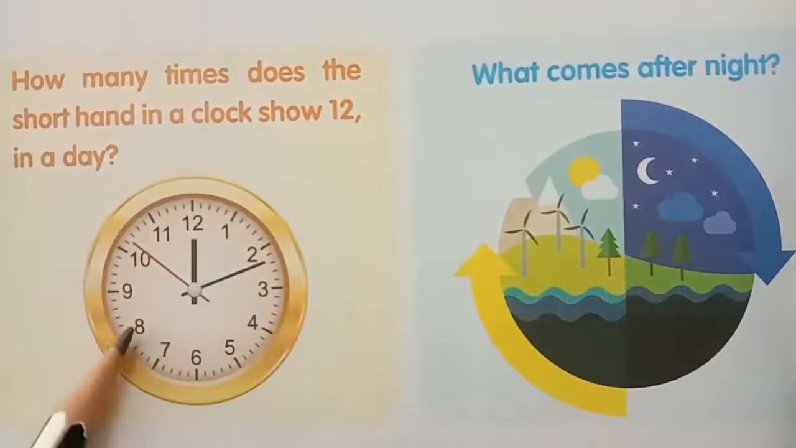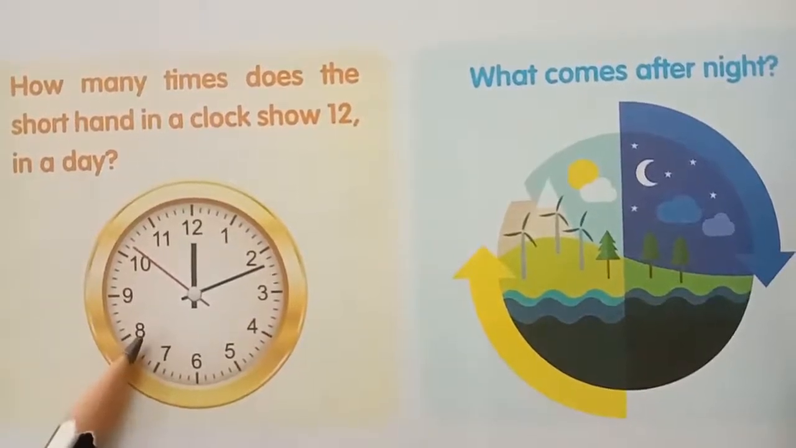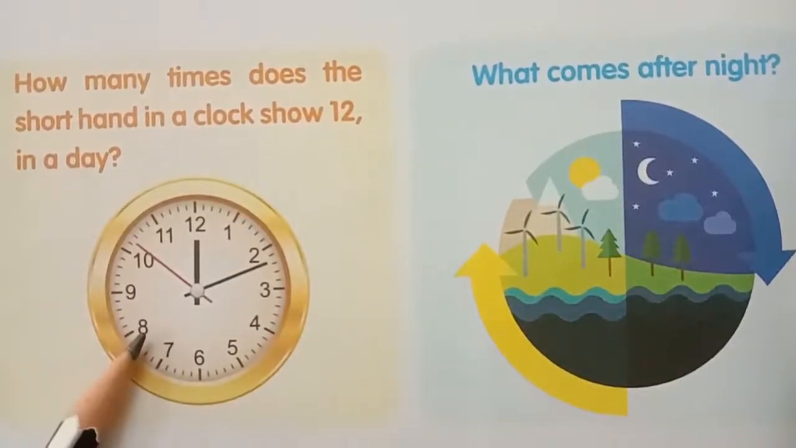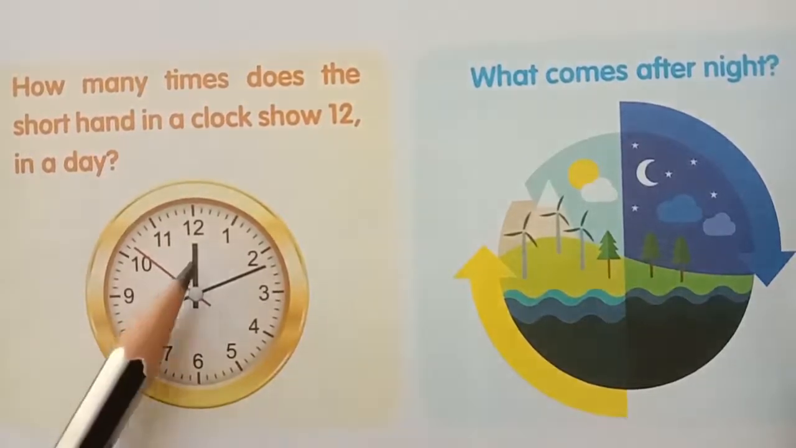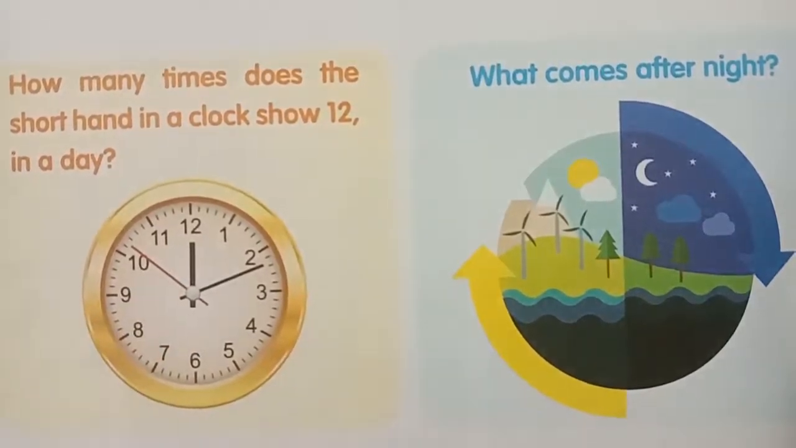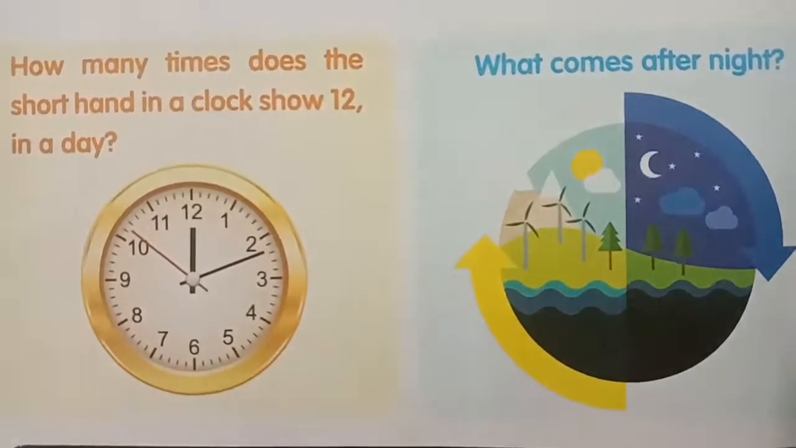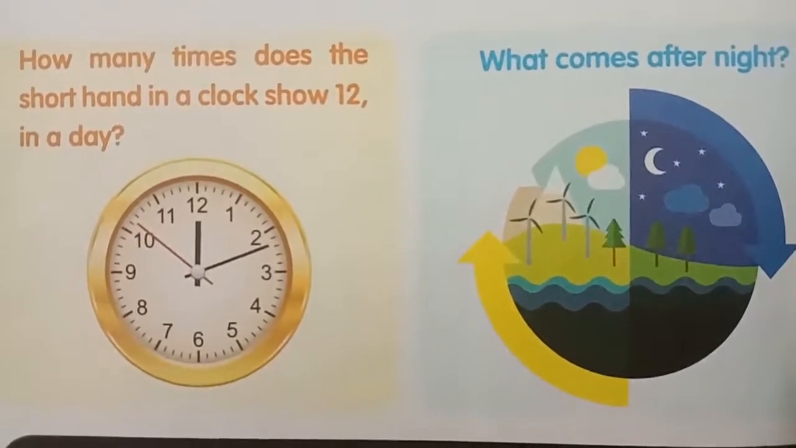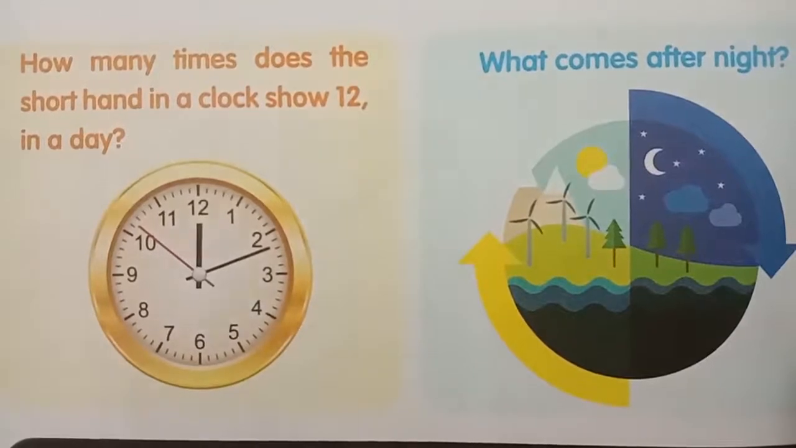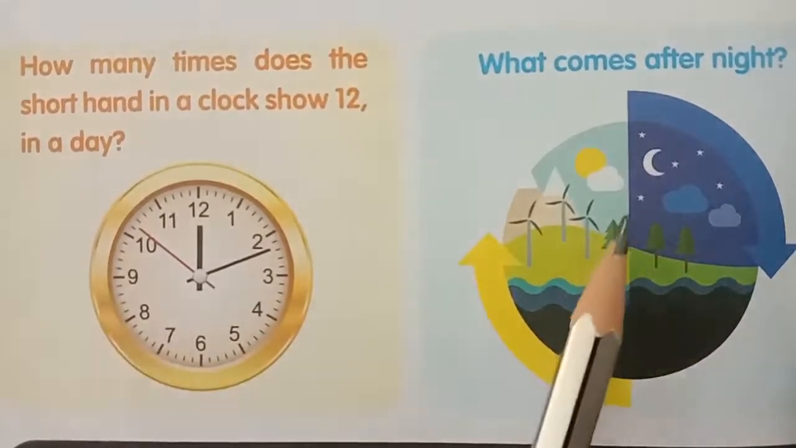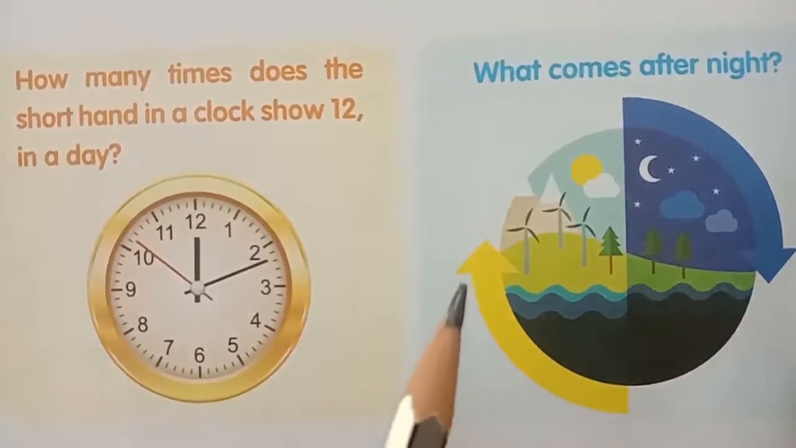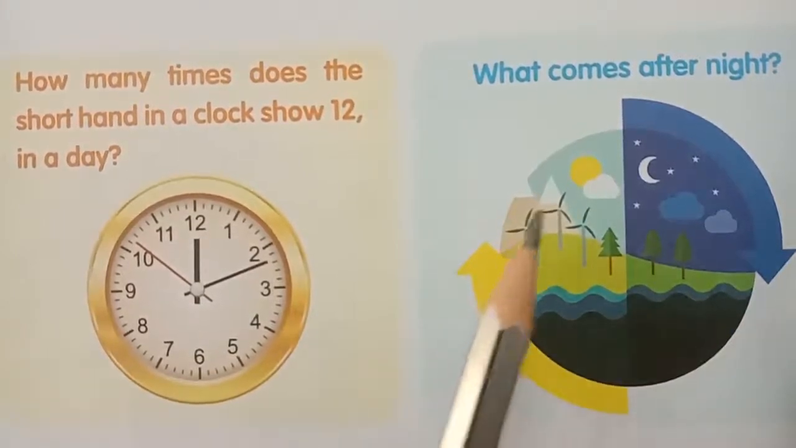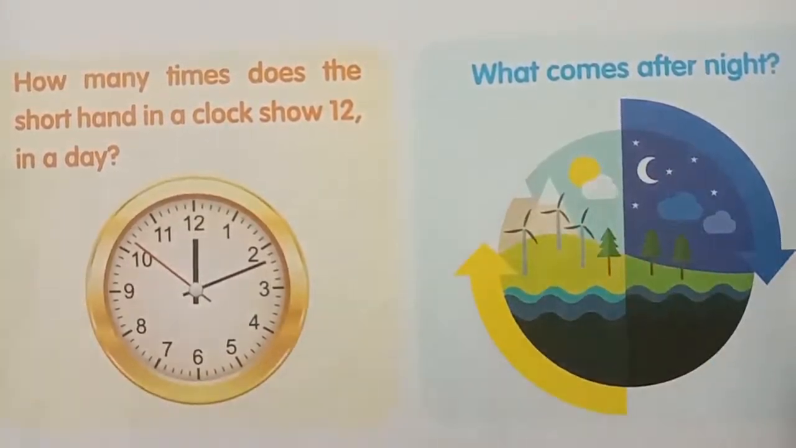Children, look at this picture. How many times does the short hand in a clock show 12 in a day? How many times, children? 2 times. Next, what comes after night? Day. What comes after day? Night.